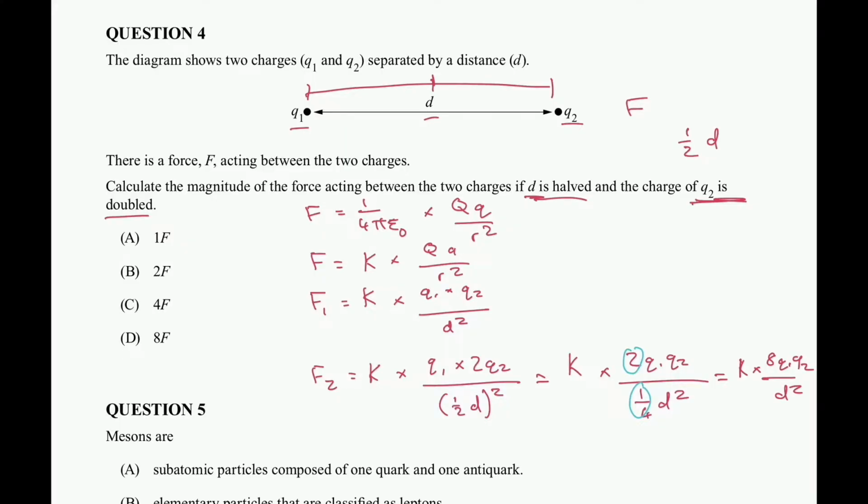So what I can now see is that between F1 and F2 that we've simplified, there is a change in magnitude by a factor of 8. So D is going to be my answer here. So it's 8F. If I halve the distance between the two particles, there's going to be a relationship change on the bottom of my fraction, as well as if I double my charge, there's going to be a relationship on the numerator. So think about the relationship. You've got a squared there as well as a constant that's multiplied, and go stepwise through it.